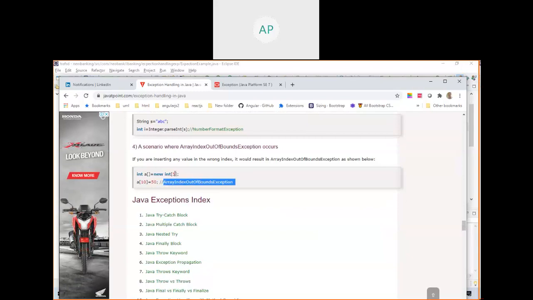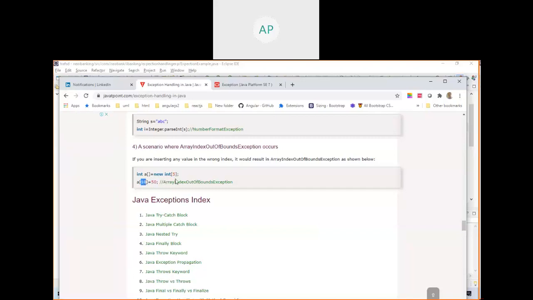So it will create one object called NullPointerException and it will throw. Either you have a catch block, it will catch and print, otherwise your program will be abnormally terminated. Okay. See here, ArrayIndexOutOfBounds.